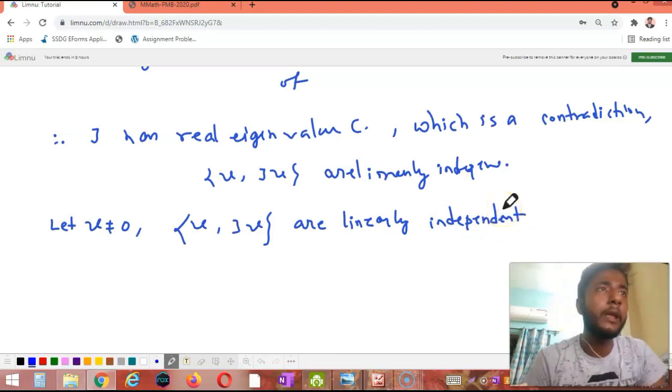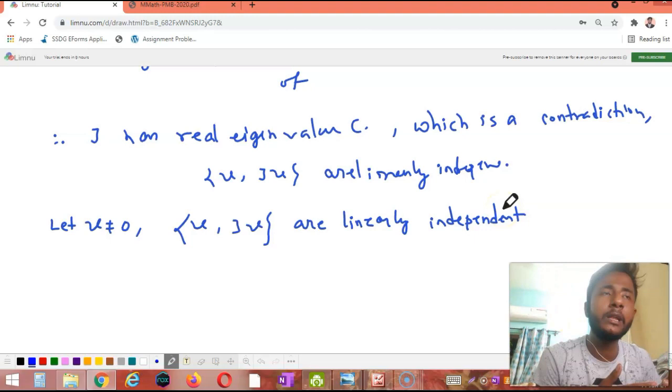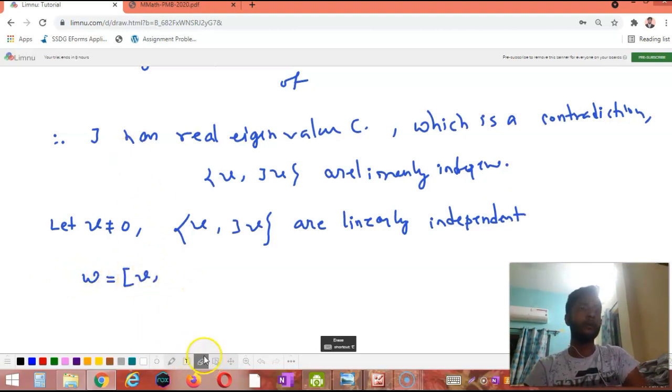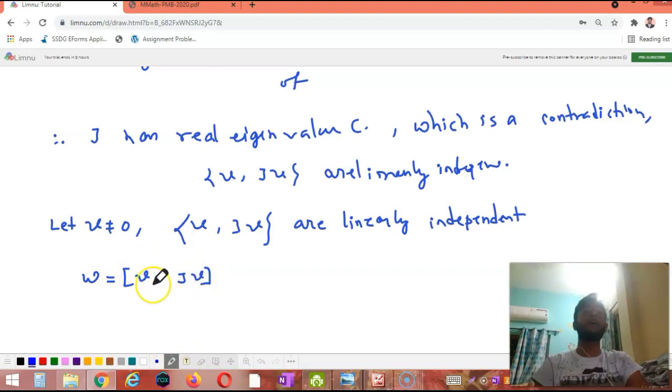We know that for any V not equal to 0, V and JV are linearly independent. Now observe that if we construct a matrix W by V and JV, we are constructing a matrix V comma JV. Now see that V is a 2 cross 1 column vector and JV also is a 2 cross 1 column vector. So W is a 2 cross 2 real matrix, right? Now consider U.